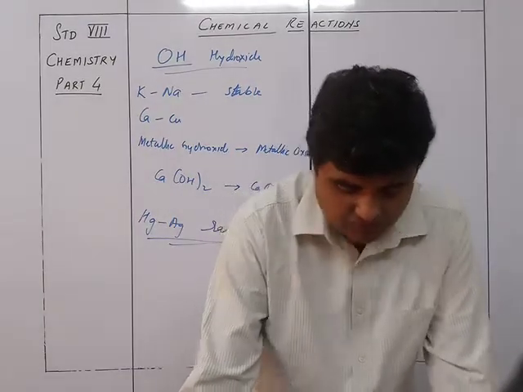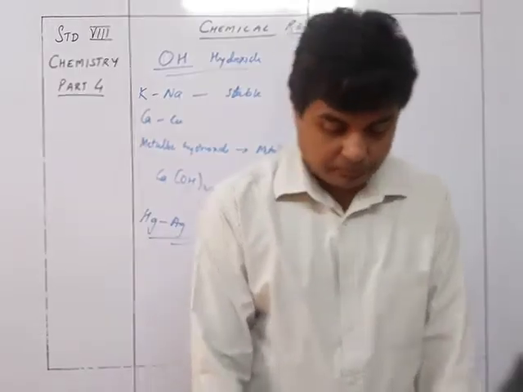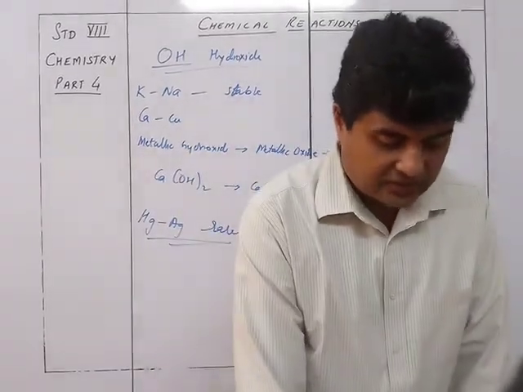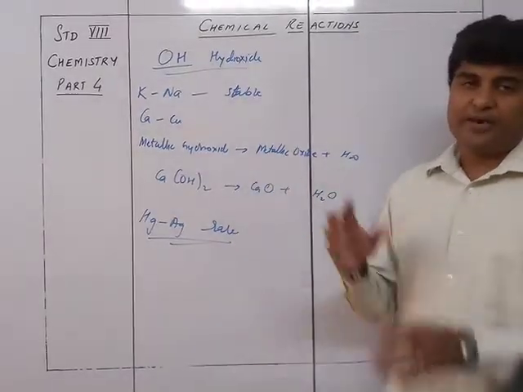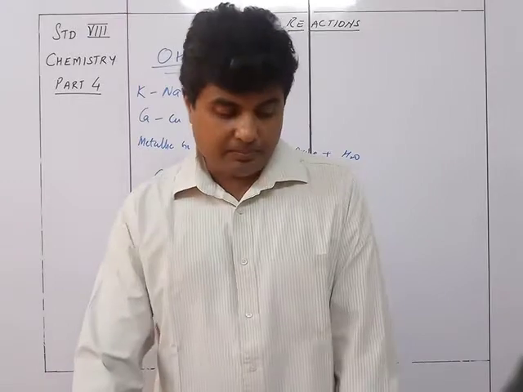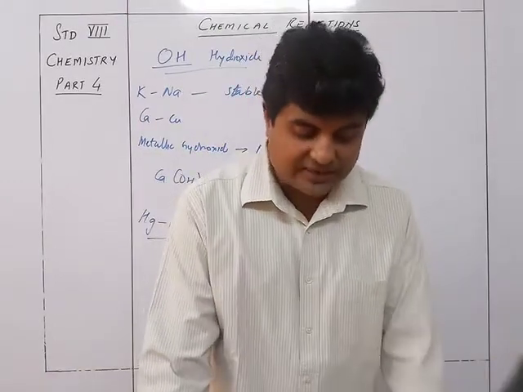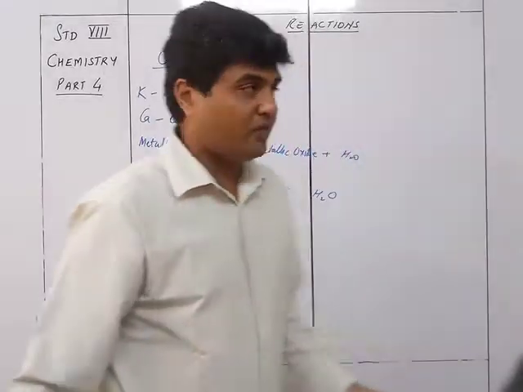That is, the most reactive metal at the top and the least reactive at the bottom. The next we see is the term oxide. We just kept on saying metallic oxide, oxide. What is an oxide? Let's understand what an oxide is and what the different kinds of oxides are.